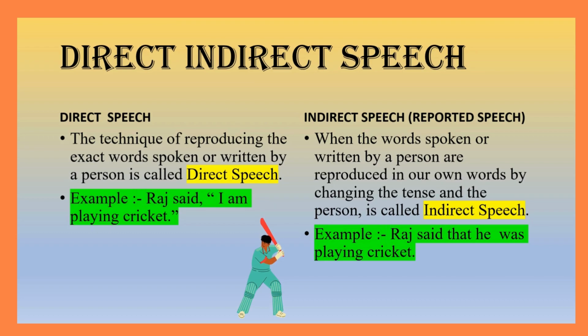That is, the actual words are enclosed in inverted commas. But in indirect speech, the quotation marks, that is the inverted commas, are not there. So that is the basic difference if you want to identify whether the sentence is in direct speech or in indirect speech.